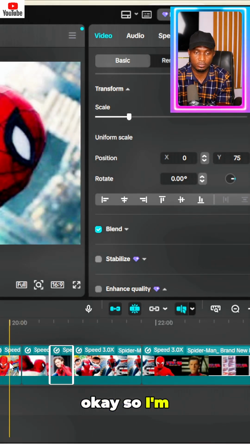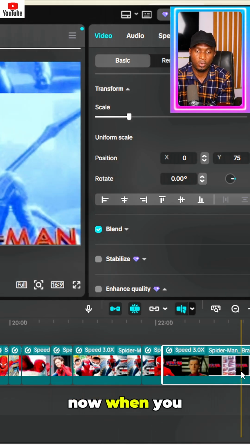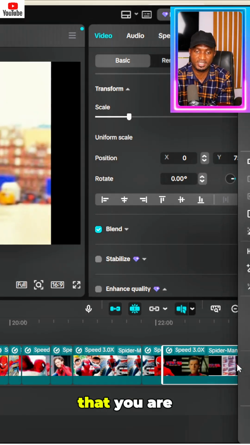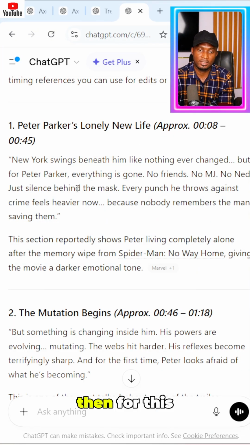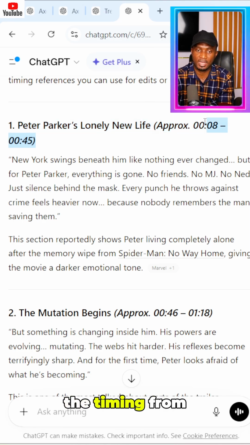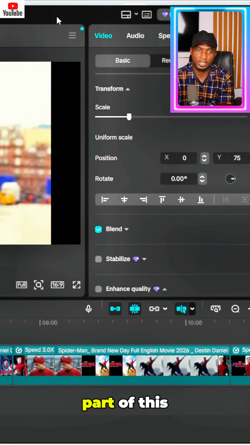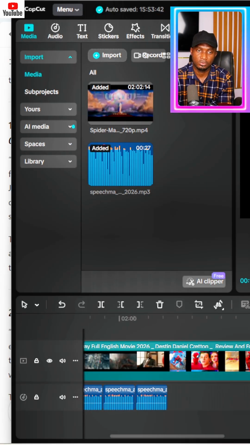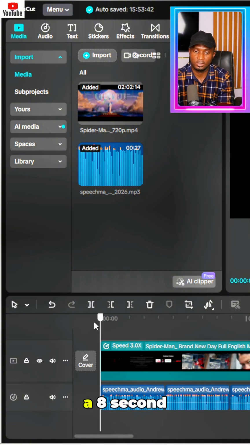Okay, so I'm doing the trimming now. Remember the rule, the 4 seconds rule. Now, when you are done doing the trimming, you remove the parts that you are not going to make use of. Okay, but before you remove it, I want you to observe something. Go back to your ChatGPT. For this first section in your ChatGPT, you can see the timing from 8 seconds to 45 seconds. So before you remove anything, go back to the 8-second part of this particular section and locate that timeline. This here is 8 seconds.